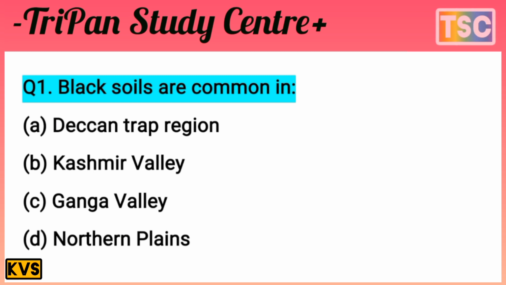Kashmir Valley is not a black soil region, so nothing is present there. Ganga Valley, nothing. Northern Plains also nothing. But the answer here is A, Deccan Trap region. That's important. And let's see the next question.